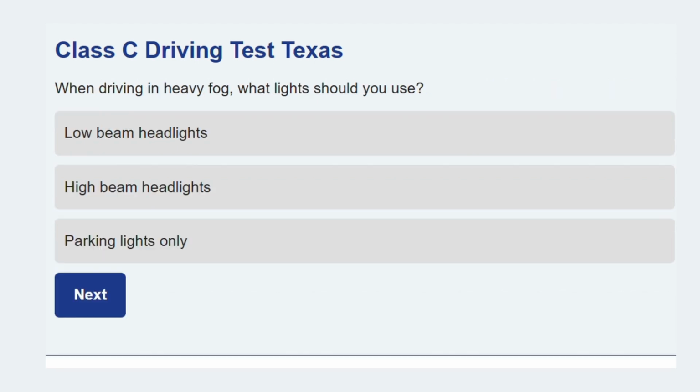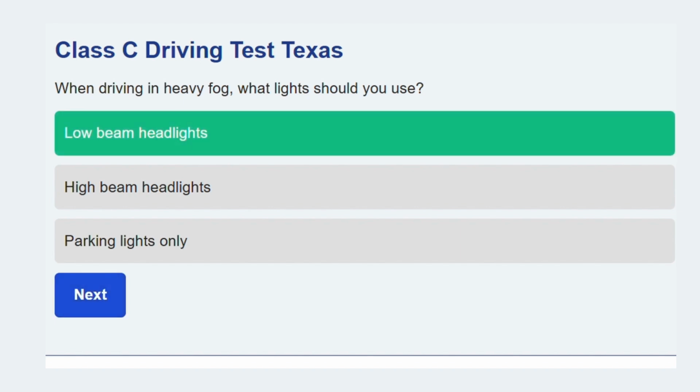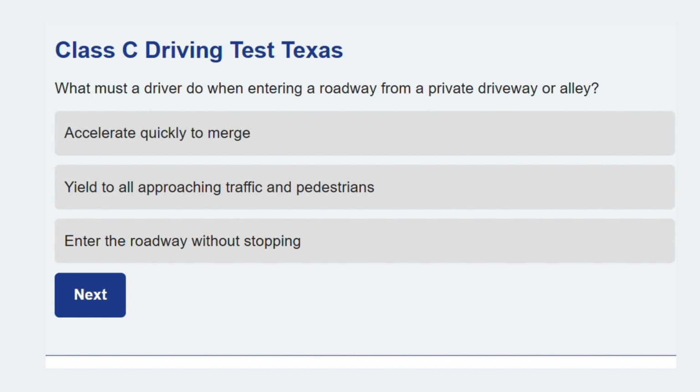Next question up. When driving in heavy fog, what lights should you use? Low beam headlights. Low beams point down, minimizing glare and reflection from the fog, which would be worse with high beams.